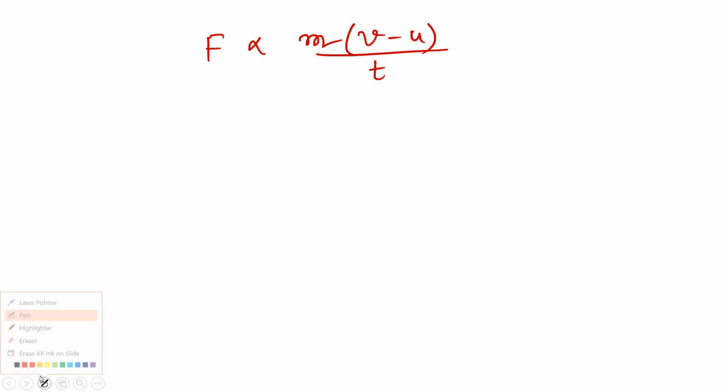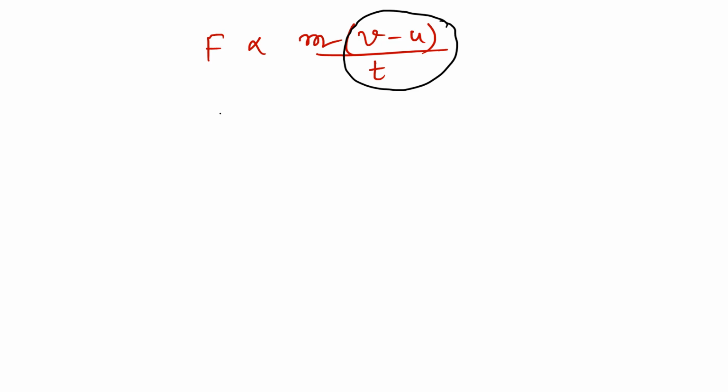The last line we wrote is that F is proportional to mass multiplied by change in velocity with respect to time. Now, (v minus u) by t will be substituted by acceleration. So F is directly proportional to mass multiplied by acceleration, and whenever the proportionality is changed into an equal sign, I have to introduce a constant k.